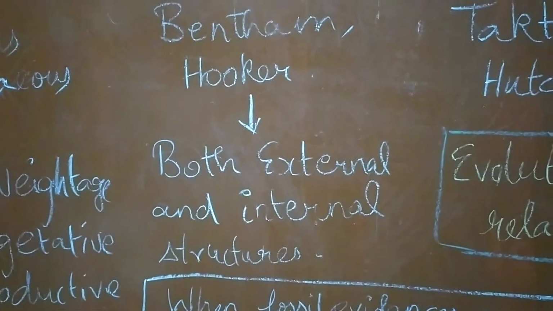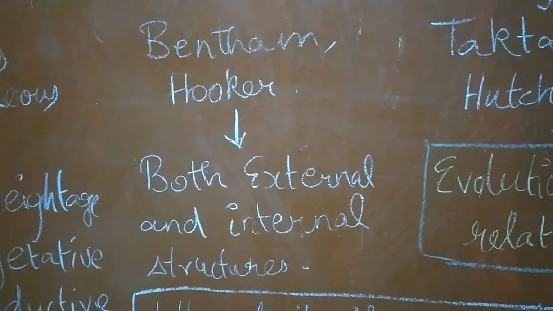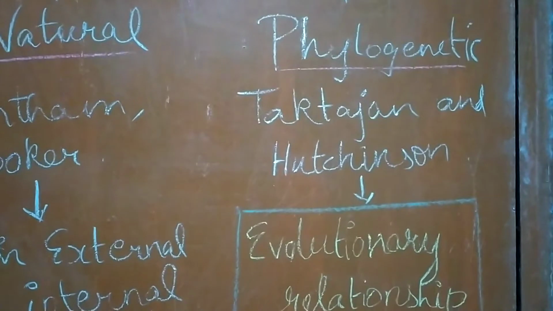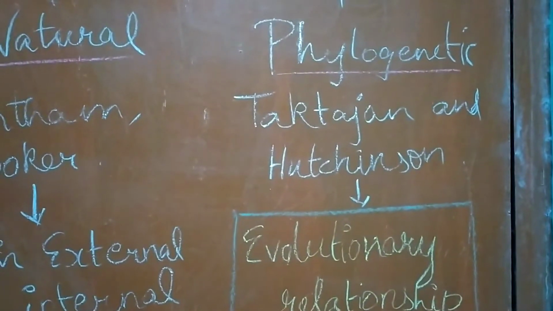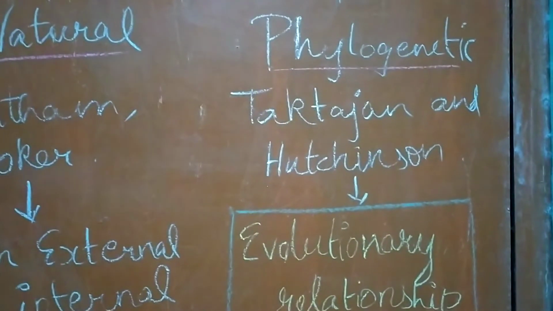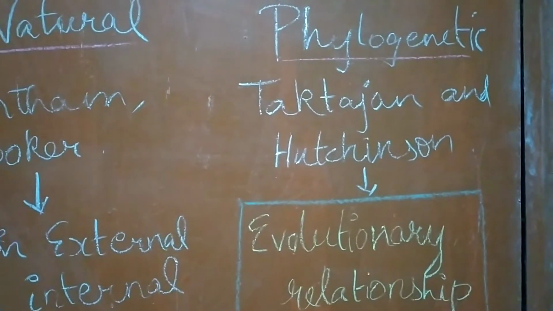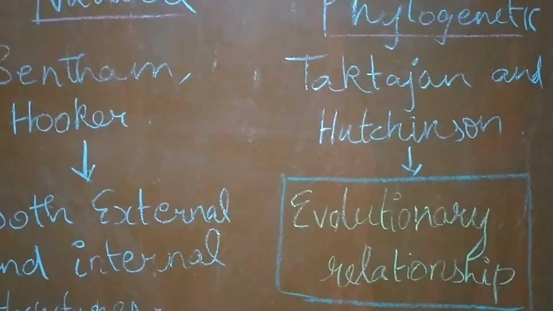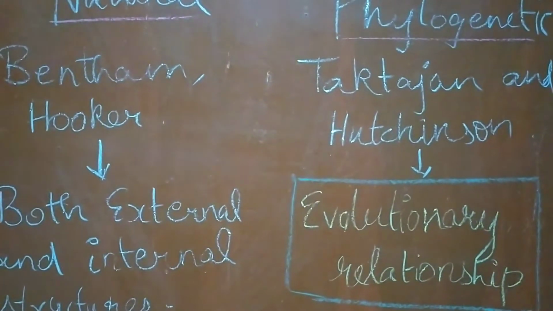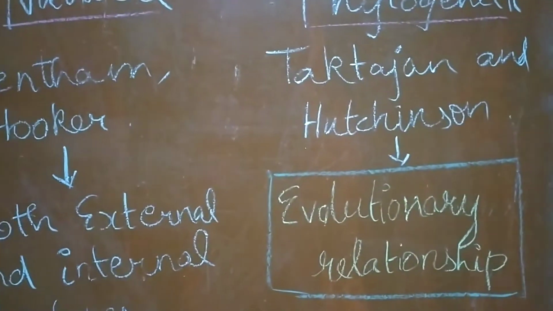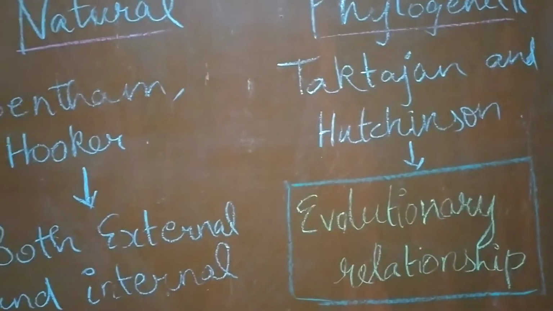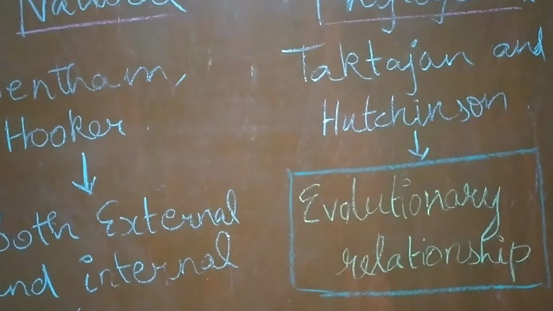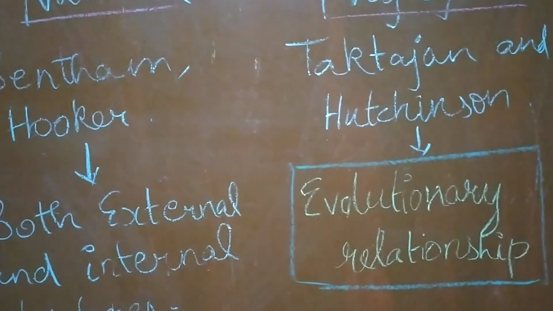Another system which was better than both of these was proposed by Takhtajan and Hutchinson, named the phylogenetic classification. It actually included evolutionary relationships, so the ancestors were found out for many species, and the ancestors and the currently existing species were put together in a taxon.